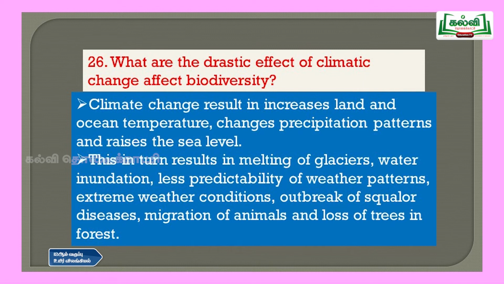Then question number 26, what are the drastic effects of climatic change on biodiversity? So climatic change results in increased land and ocean temperature, changes in precipitation patterns and rise in the sea level, and this in turn results in melting of glaciers, water inundation, less predictability of weather patterns and extreme weather conditions, outbreak of vector diseases, migration of animals and loss of trees in the forest. So these are the drastic effects of climatic change.